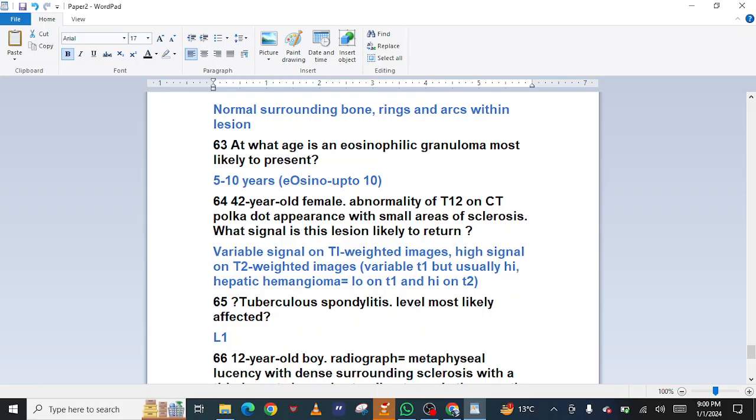A 42-year-old female with an abnormality of T12 on CT, with a polka dot appearance and small areas of sclerosis. What signal is this lesion likely to return? Variable signal on T1-weighted images, high signal on T2-weighted images.